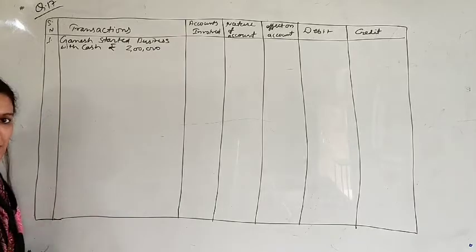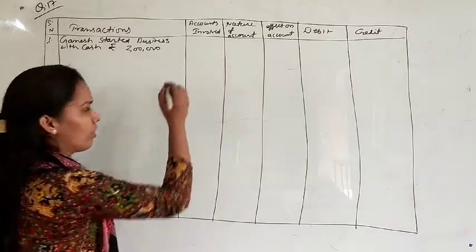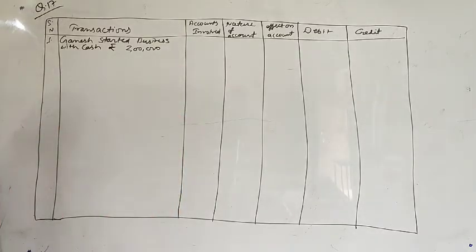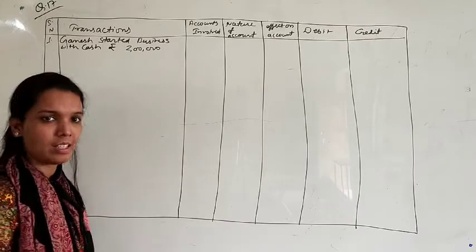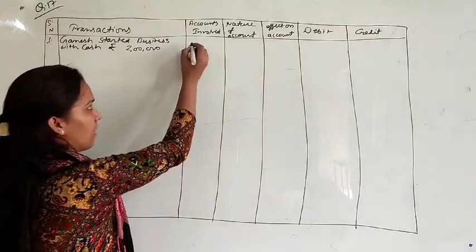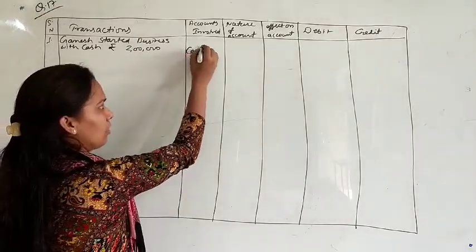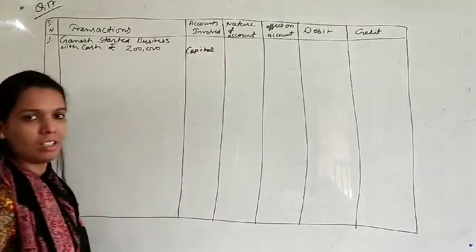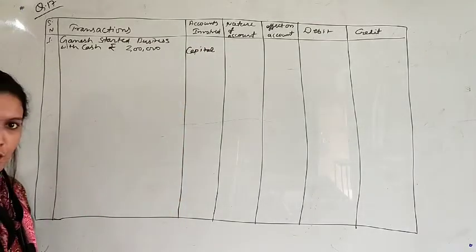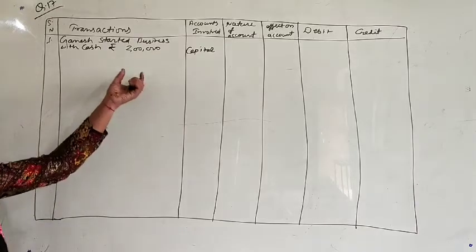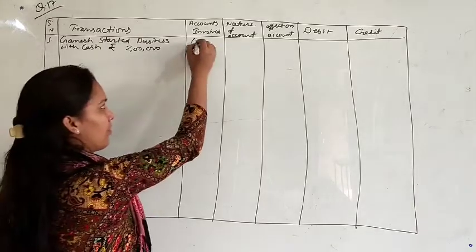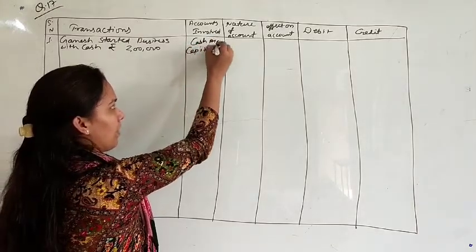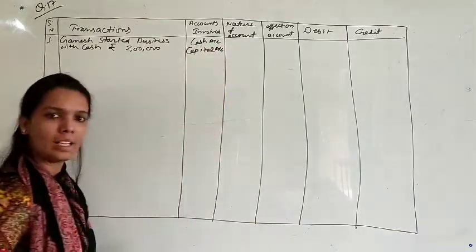So what are the accounts involved? You know that whenever we start a business, we are investing something in the business. So the first account that will be affected is the capital account. And second, whatever you are investing, cash or any other asset, so here cash. So your two accounts involved here are cash account and capital account.